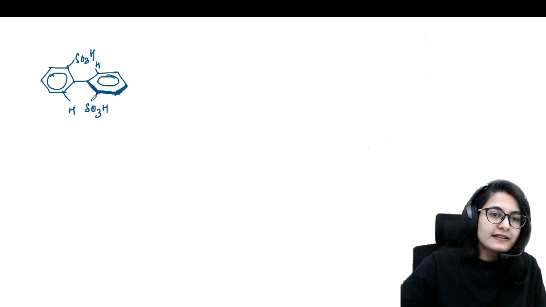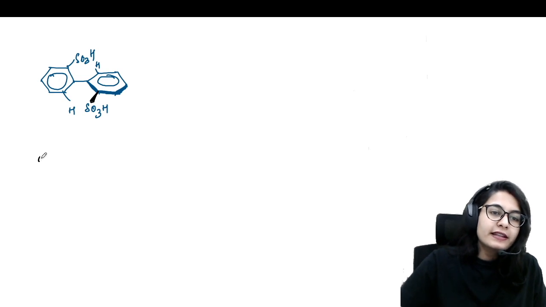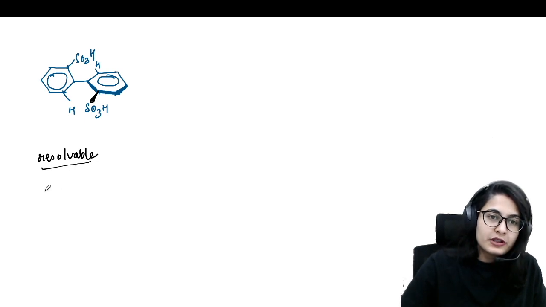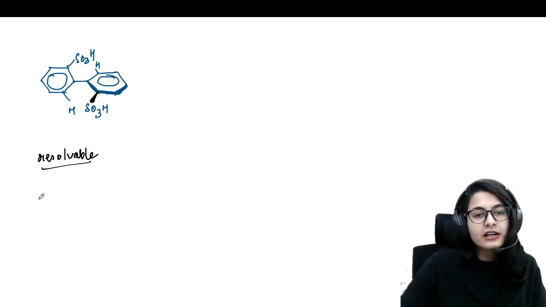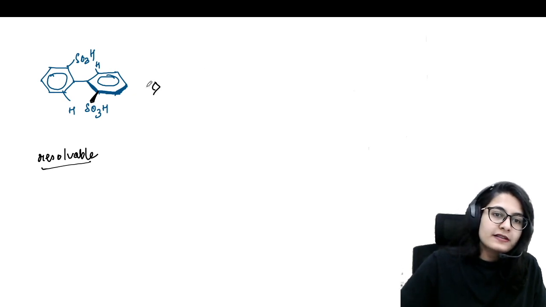Now you would be surprised that there is a hydrogen. This is not a bulky group, but only the sulfonic acid works over here, and this is your resolvable biphenyl system. That is, it will give you enantiomers, right? It is restricted in rotation. Okay. So yes, visualize from this side.